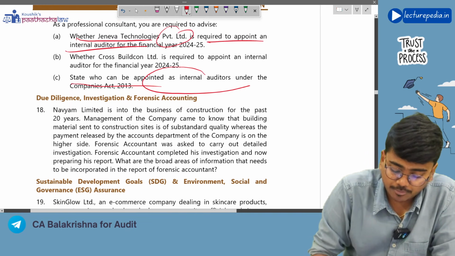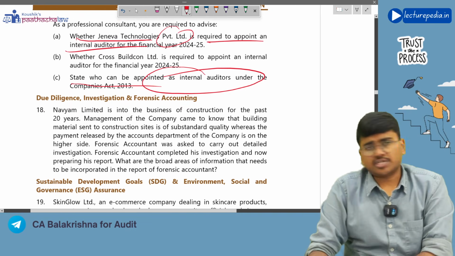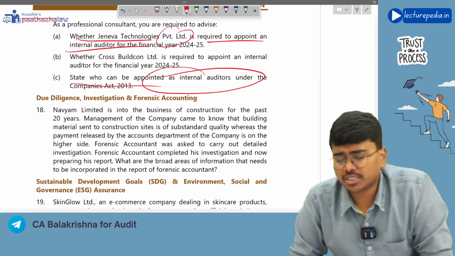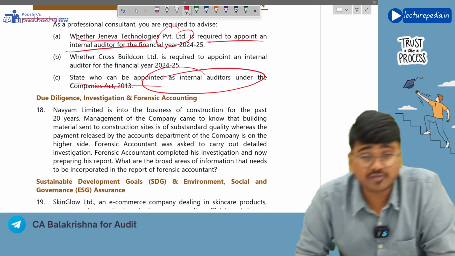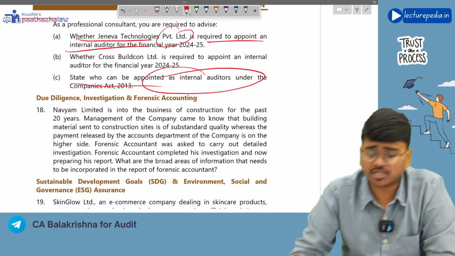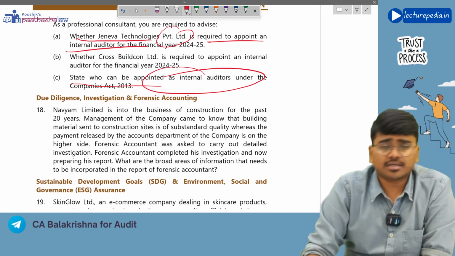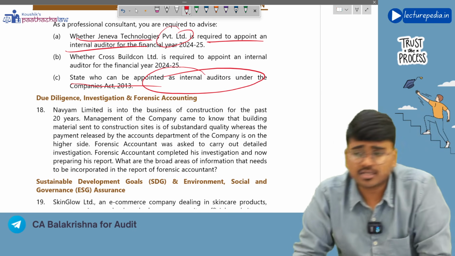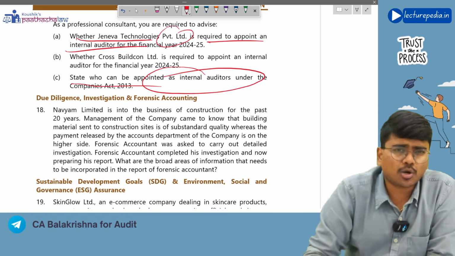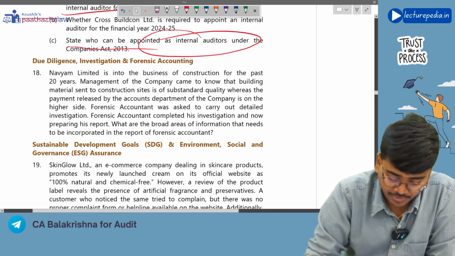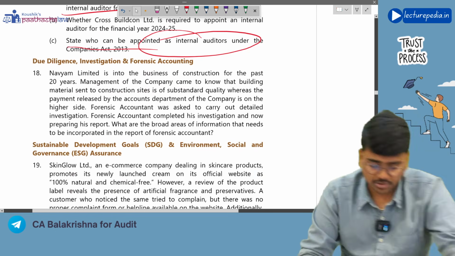State who can be appointed as internal auditor. Either a chartered accountant or a cost accountant or any other professional whom the board of directors feels can discharge the work of an internal auditor can be appointed. And the internal auditor can be either an employee of the company or an outside person also. There is no restriction with respect to that.